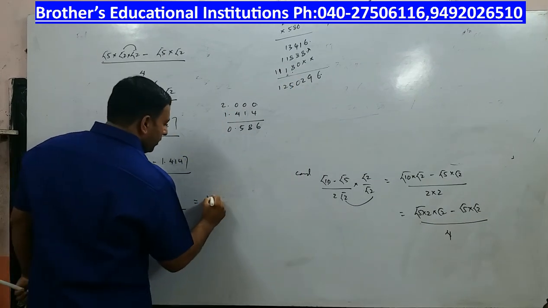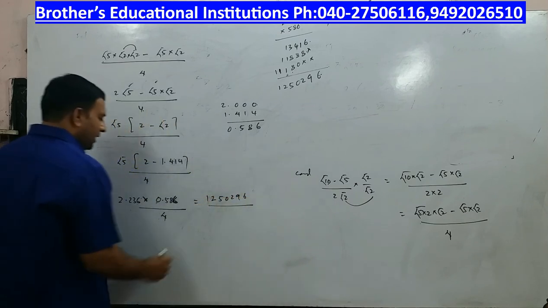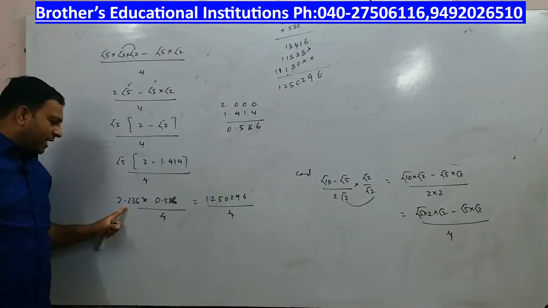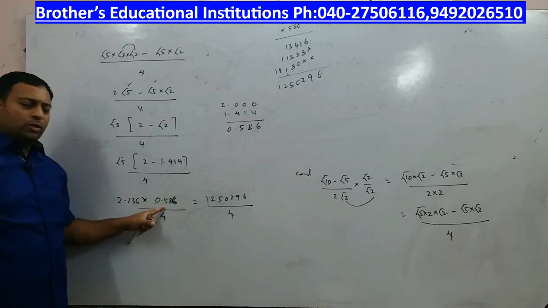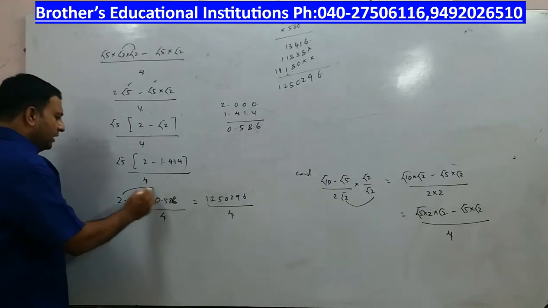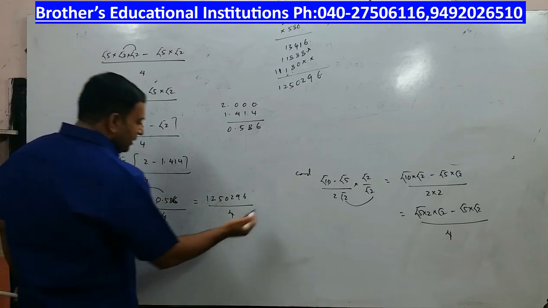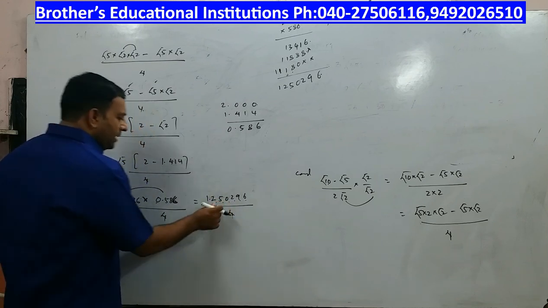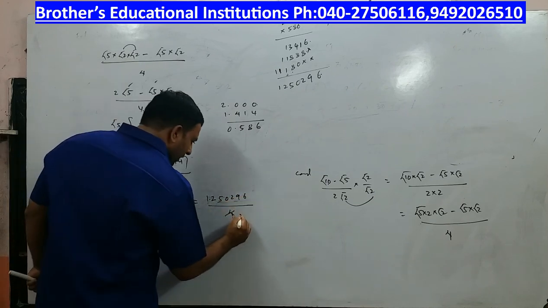What is the result? 1,250,296 divided by 4. Now don't forget to involve this point as well. See my children, if it is 2 into 0.5, the value will be less than 2. So when you are multiplying this into this, you have 3 digits, you have 3 digits, so altogether you have to take 6 digits towards the left. 1, 2, 3, 4, 5, 6. So the final result is 1.250296. Meanwhile I will divide with 2.